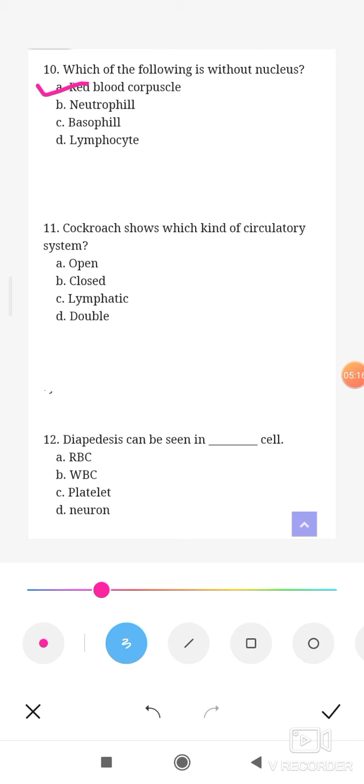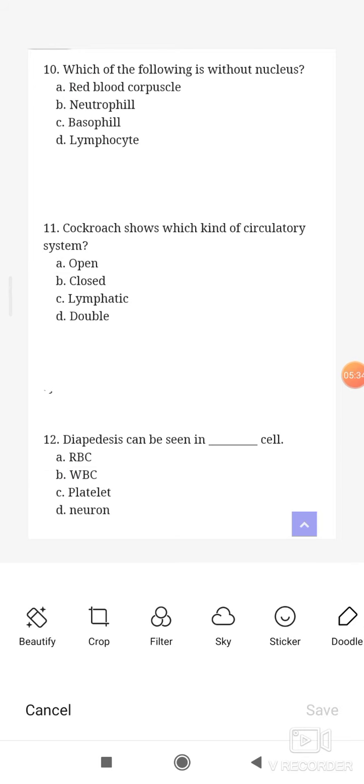Next question, cockroach shows which kind of circulatory system? So cockroach shows an open kind of circulatory system. 12th question, diapedesis can be seen in? So diapedesis can be seen in WBC. The correct option is B.